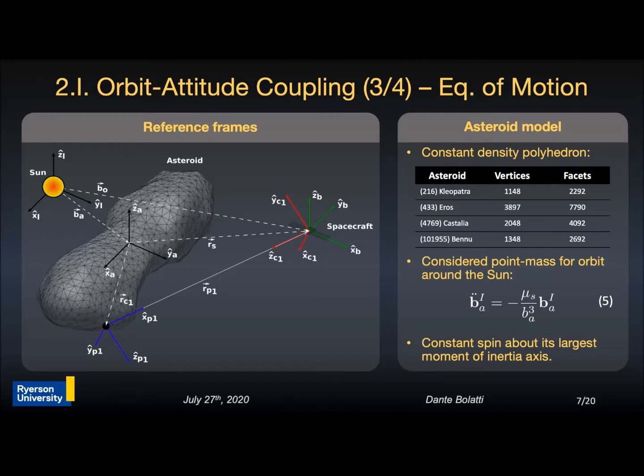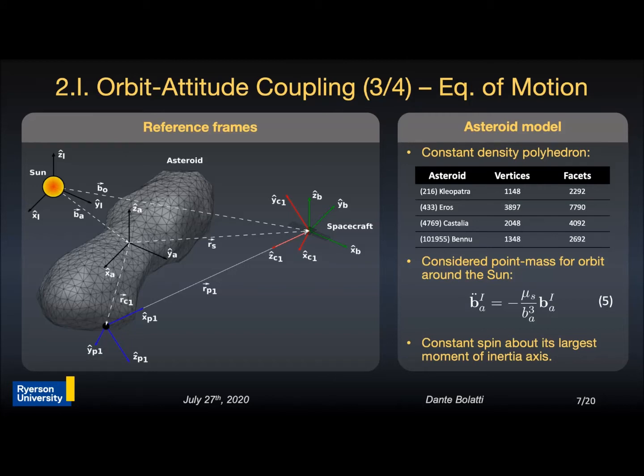We consider the asteroids to be constant density polyhedrons for now, and we consider them to be point masses for their translational motion about the Sun. Additionally, we consider that all asteroids rotate with constant angular velocity about their largest moment of inertia axis.